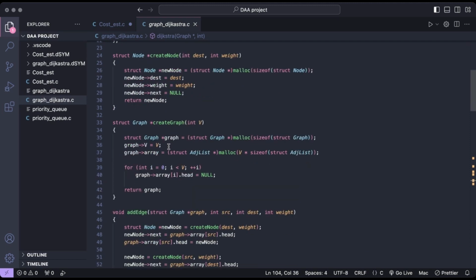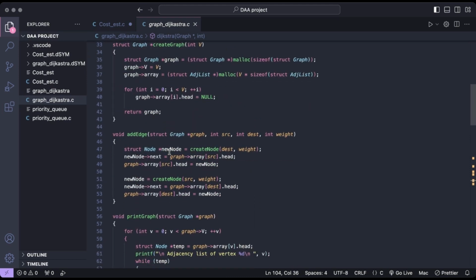The next function is create graph, and this function initializes a graph. It takes the number of vertices as a parameter, allocates memory for a graph structure, and initializes an array of adjacency lists. Each list is initialized with a null head, indicating that initially there are no edges.